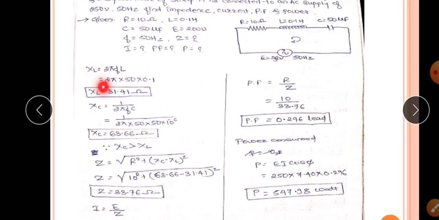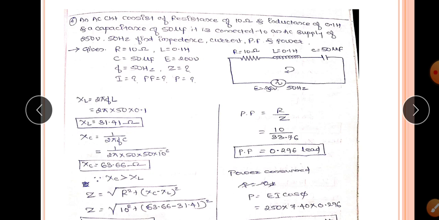We will discuss some problems. An AC circuit consists of a resistance of 10 ohm, so R is given as 10 ohm, an inductance of 0.1 Henry, so L is given as 0.1 Henry, and a capacitance of 50 microfarad. It is connected to an AC supply of 250 volt, voltage E equal to, they have given 250 volt, and 50 hertz is the supply frequency. F they have given. Find the impedance Z, current I, power factor and power.